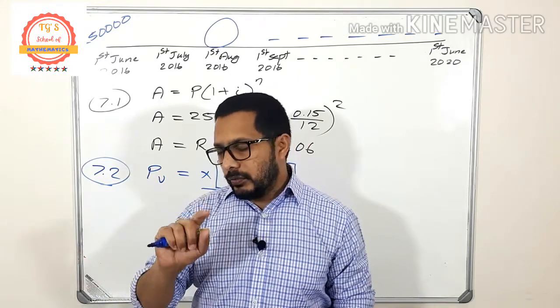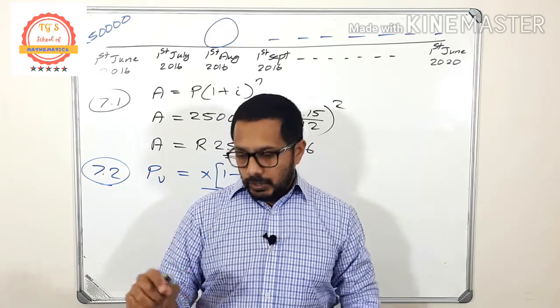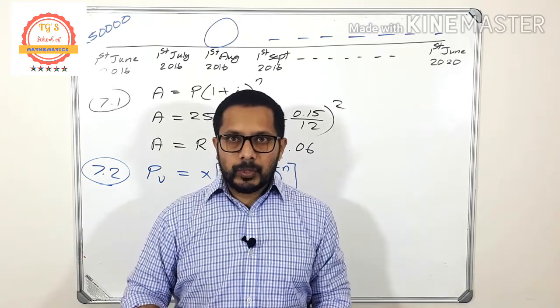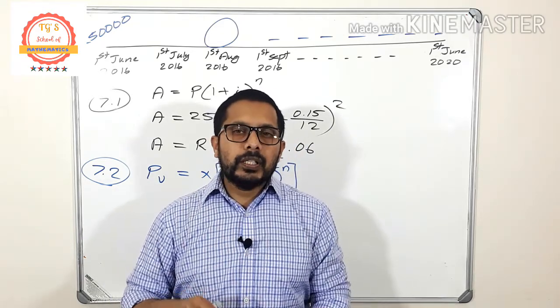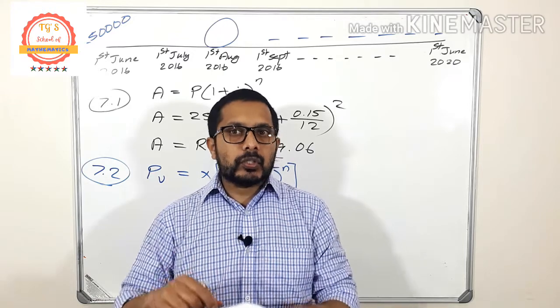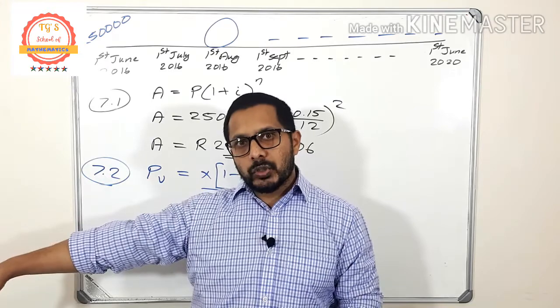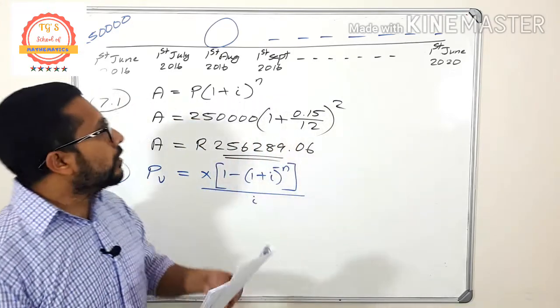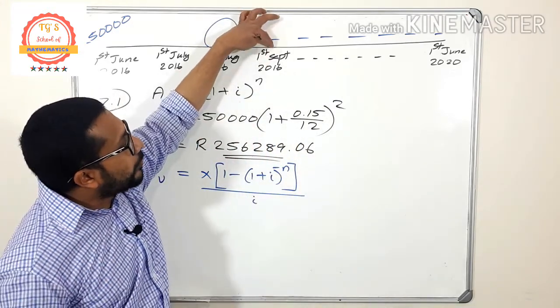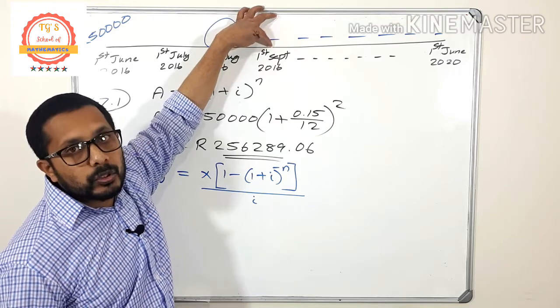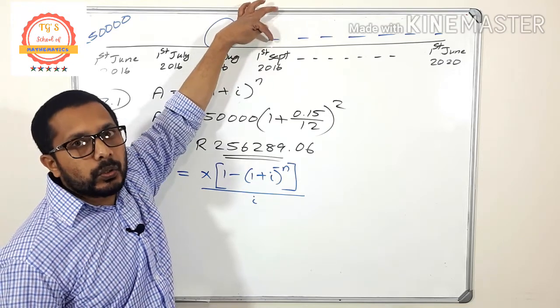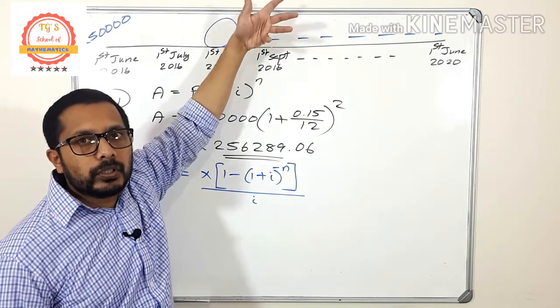Okay, wait 1 second, once more. I am standing 1st September and I am supposed to pay the interest. Interest of what? How much is the money that I am owing on the last month? Am I right? Okay, so look at this one. On 1st September, he is supposed to pay the interest also. Interest of which amount?